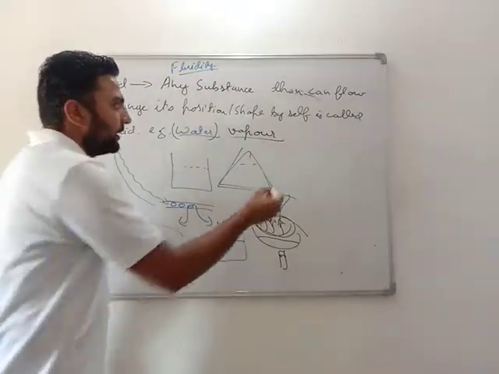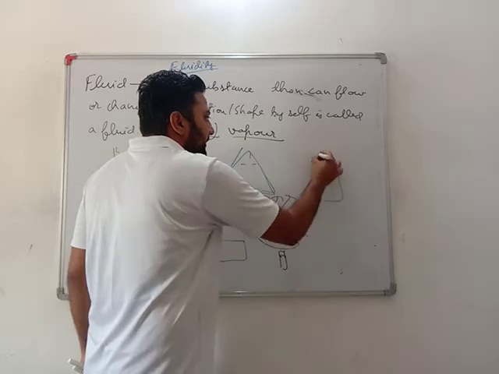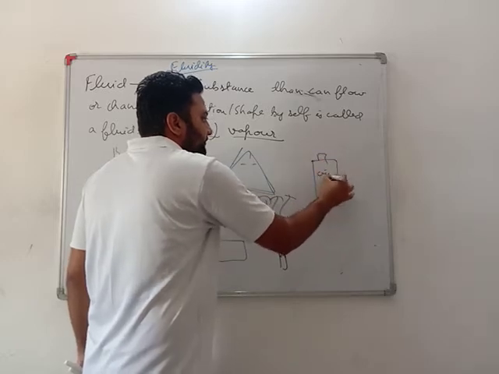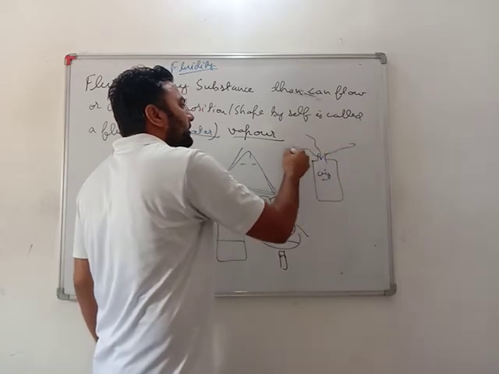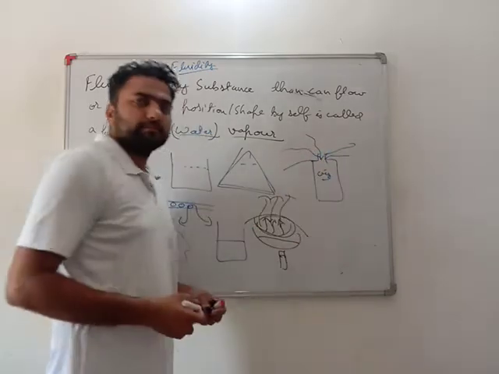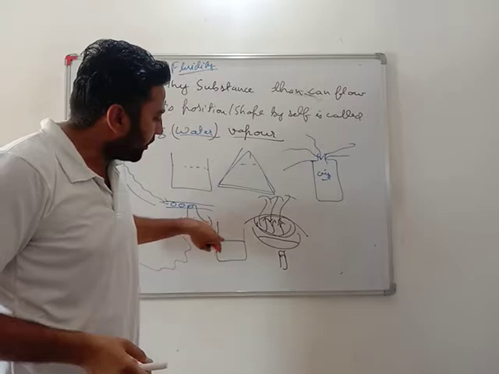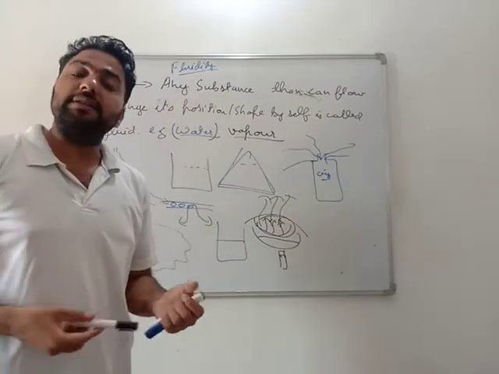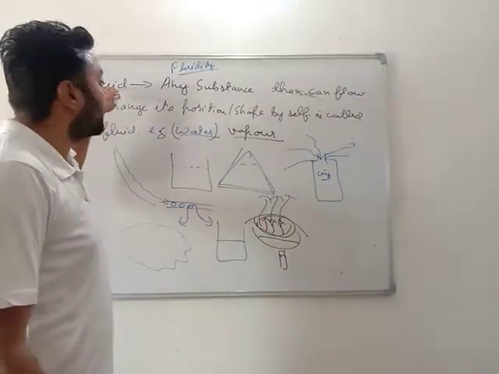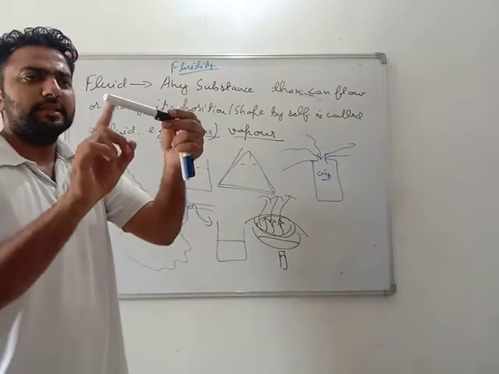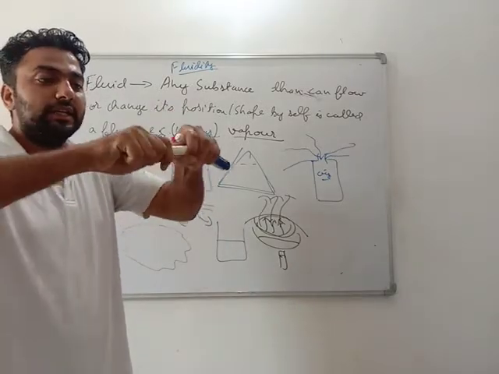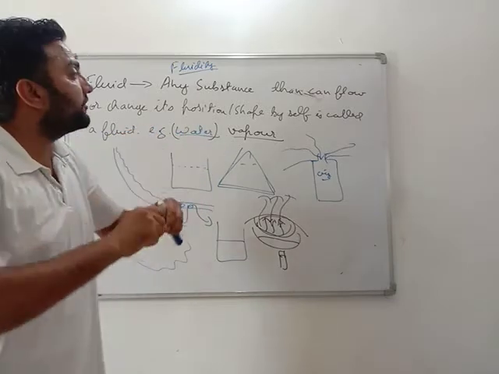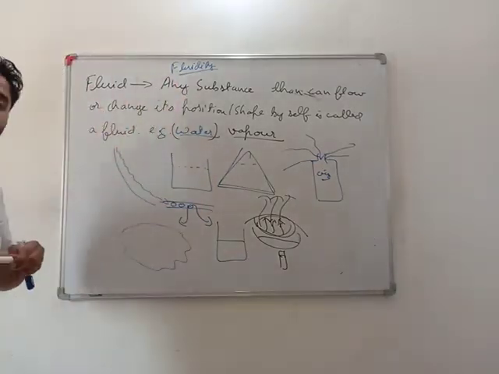Similarly, you see air in your LPG cylinder. When you open the lid, air goes here and there on all sides. Why? Because water vapor and all these things are able to flow, they have the property of fluidity, whereas solids don't have any property of fluidity. That's why a solid can't change its shape, whereas in fluids, shape changes by itself.